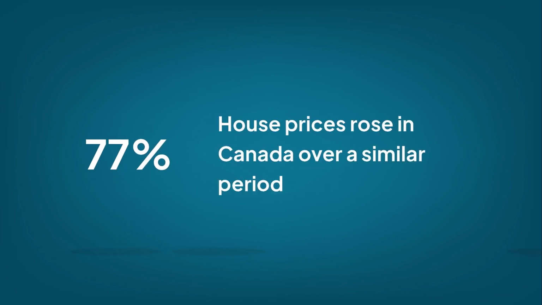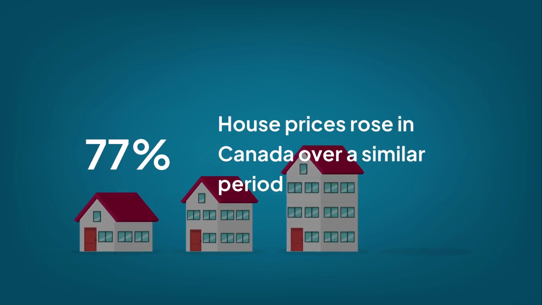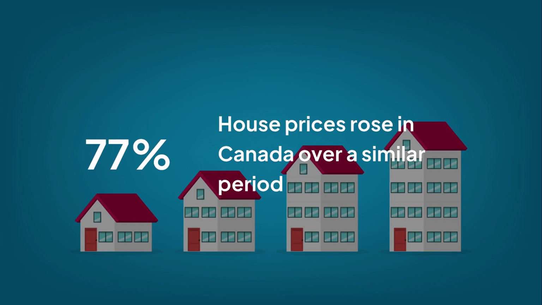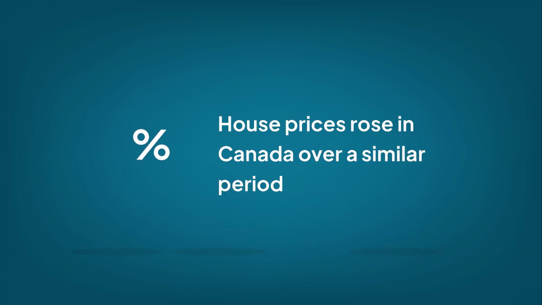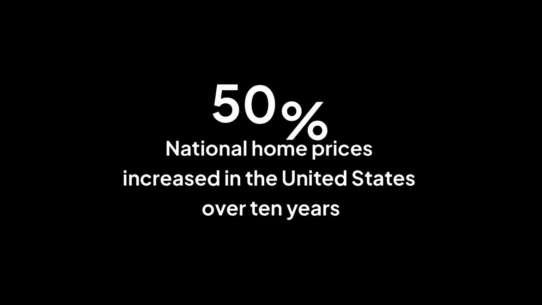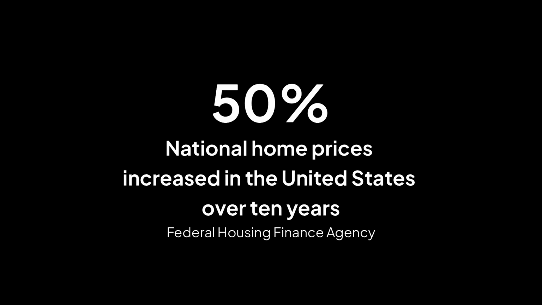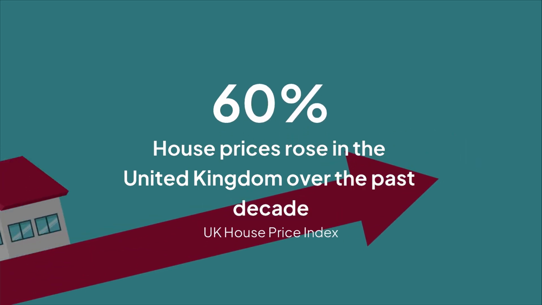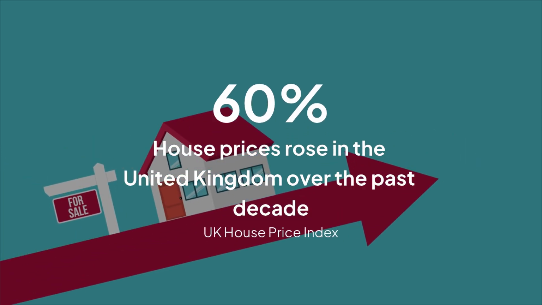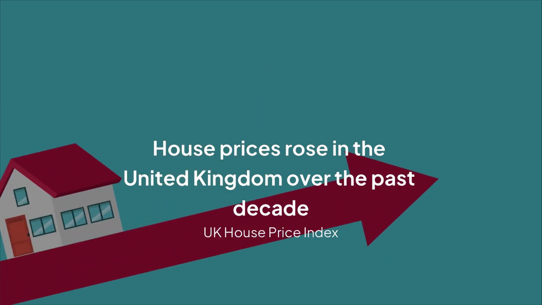In Canada, data from the Canadian Real Estate Association shows prices rising about 77% over a similar period. In the United States, the Federal Housing Finance Agency reports national home prices increased around 50% over 10 years. In the United Kingdom, the UK House Price Index shows prices rising more than 60% over the past decade.